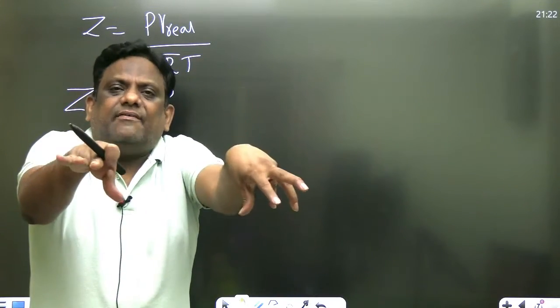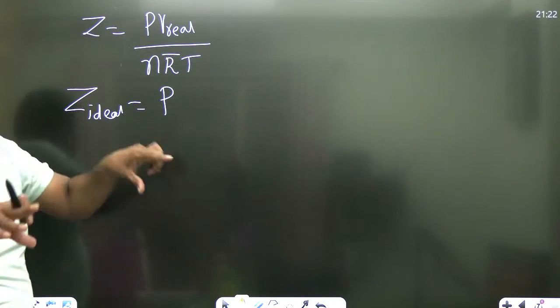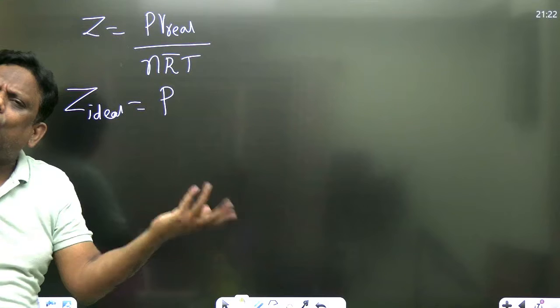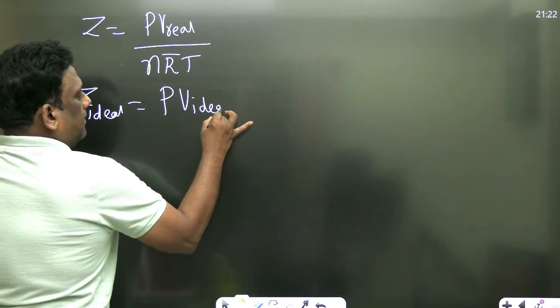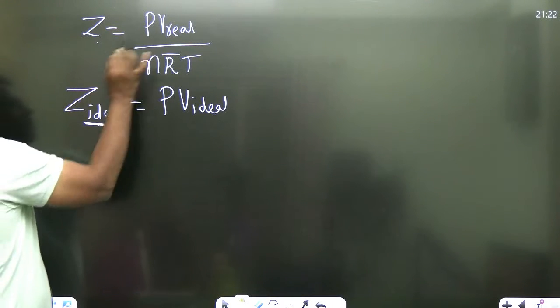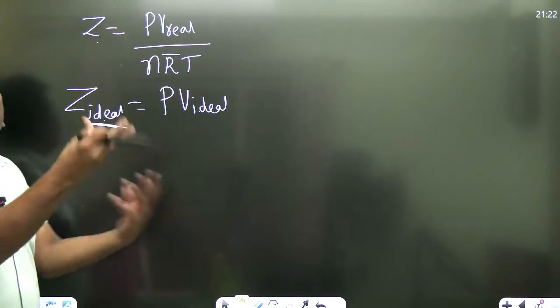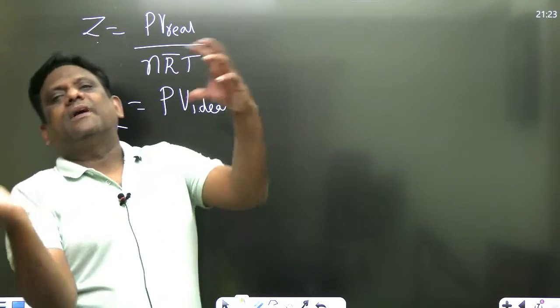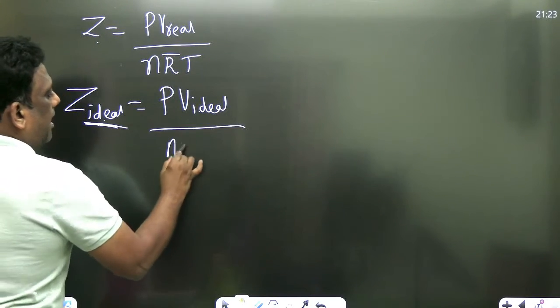If it is behaving as an ideal gas, my real volume will be the ideal volume, exactly. So I'm calculating the compressibility factor for an ideal gas. If it is an ideal gas, the volume will be the ideal gas volume. V means real volume, and if it is ideal, real will also become ideal under ideal conditions. So the volume is V ideal by nRT.